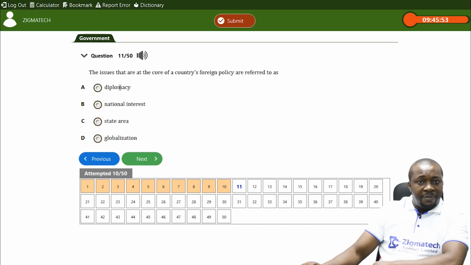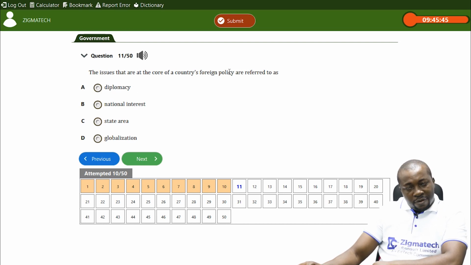Diplomacy, yes, is a concept in international relations that has to do with a country's relations with other countries, but of course it's not the core of a nation's foreign policy. As you see, state area, that's the state where the area is, though we know that geographical location of a state influences its foreign policy, but it's not at the core of it.